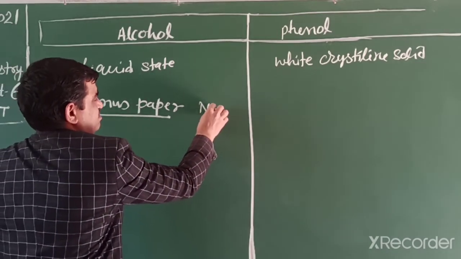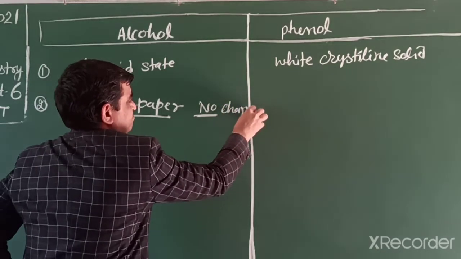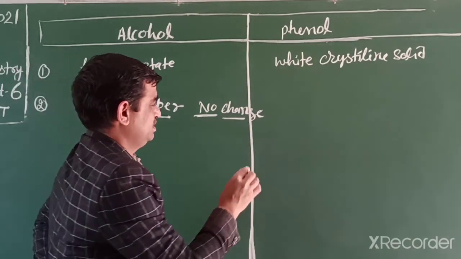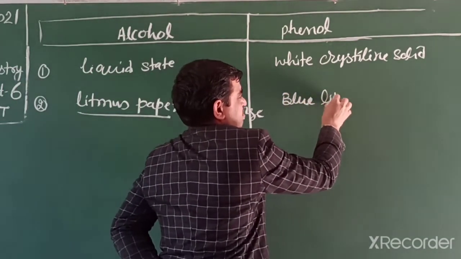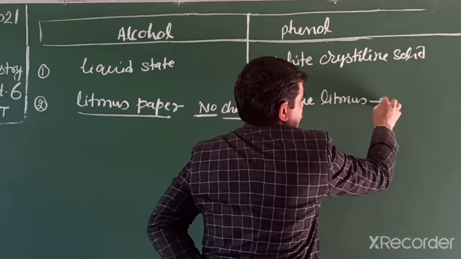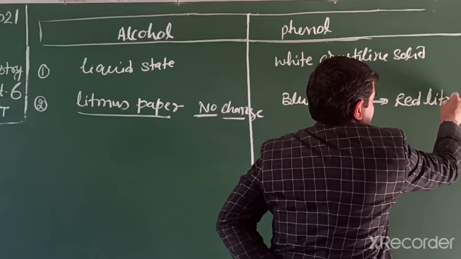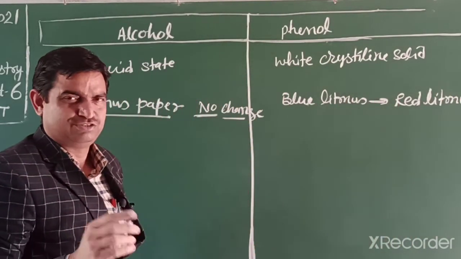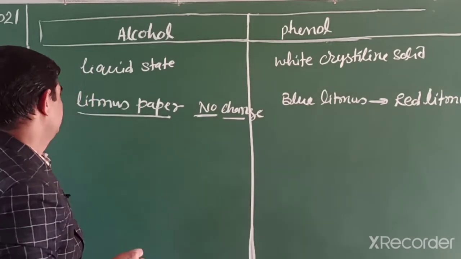No effect, no change in blue and red litmus, but phenol changes blue litmus into red litmus. This confirms it is more acidic than alcohol. Alcohol is also an acid, but we can't check its acidity using litmus paper.